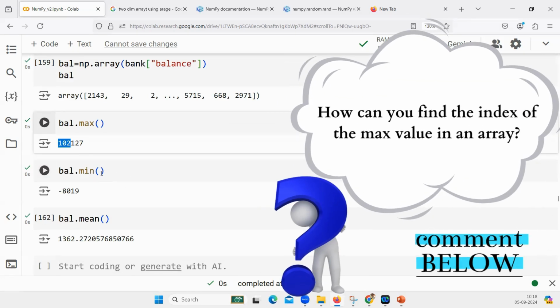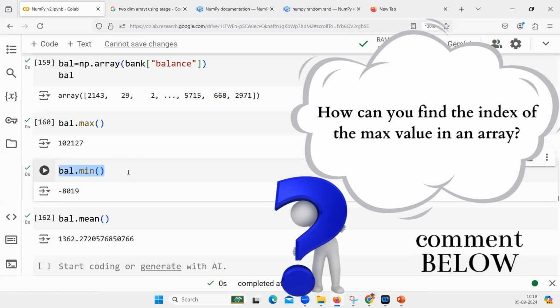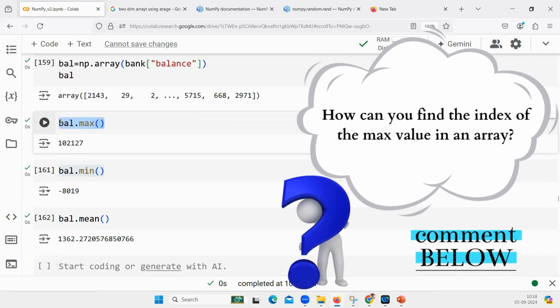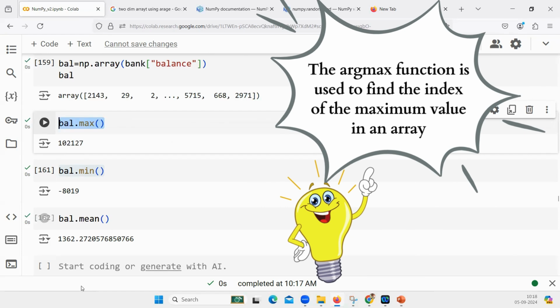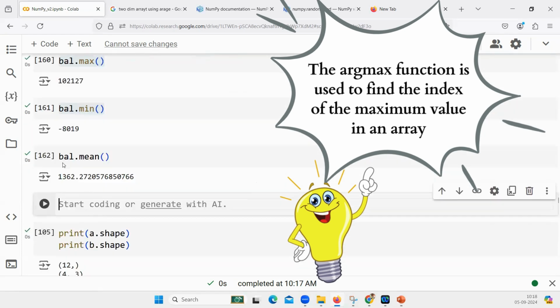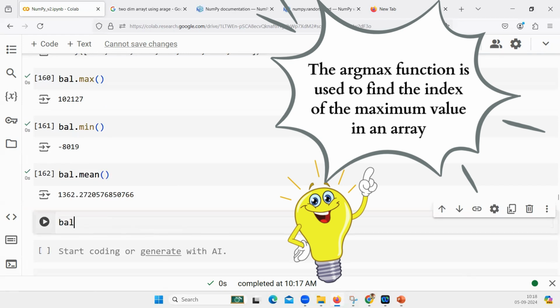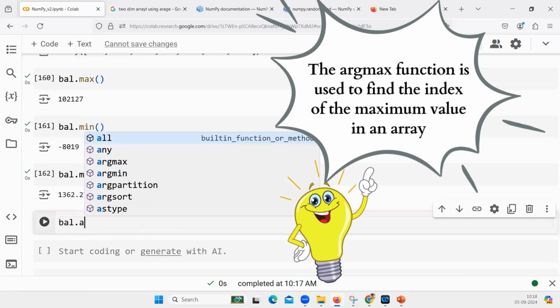Now, if I want to know which index has this minimum, who is that customer whose bank balance is this minimal? Or if I want to know the index of the customer who has the max value. This is the maximum balance, but at what index is this number? Is it in the first row or second row or third row? For that, you can use an option called argmax. Whenever you see this term arg, that means we are working with indexes. So I will say balance.argmax.